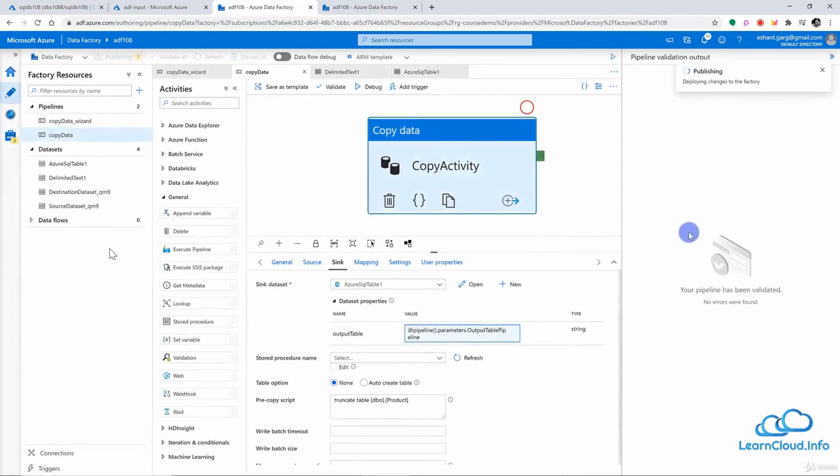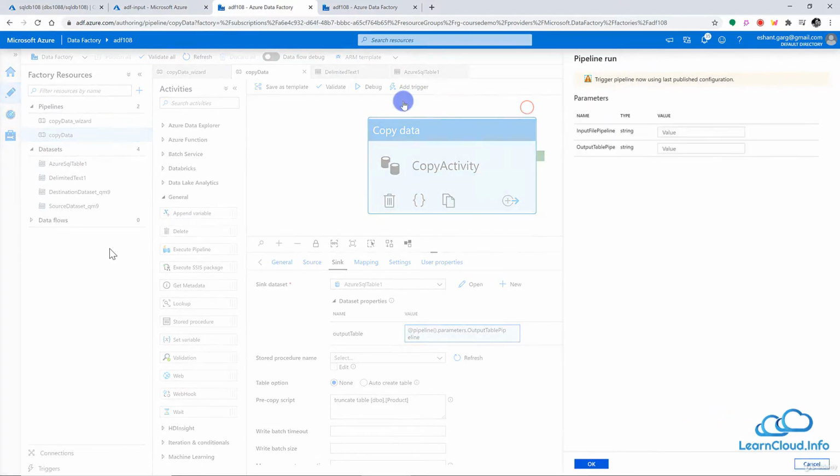So let me publish it, and it may take a second to publish all my changes, and it is completed successfully. Now I'm going to run this pipeline. So trigger now, and you see that now when I run, it is asking for parameter values for input file name and output file. So let me do it first for product only.